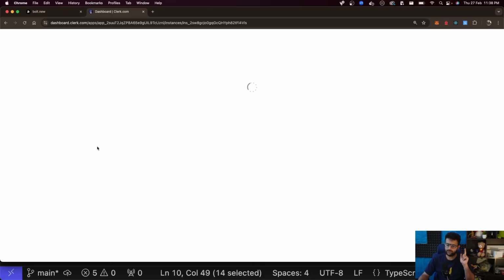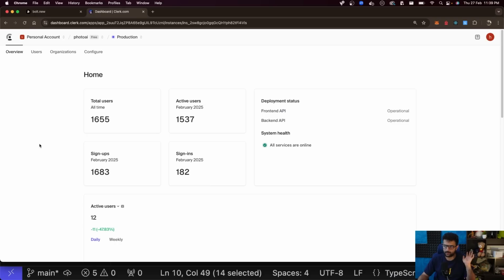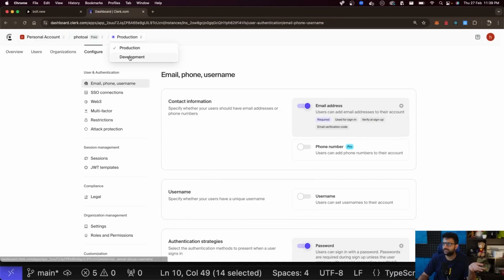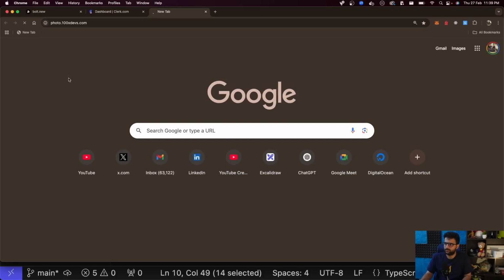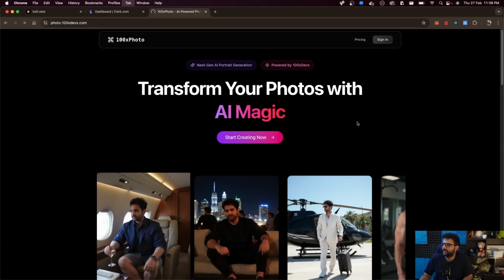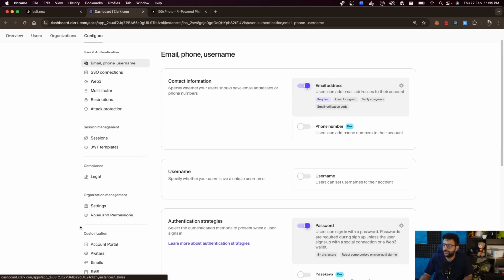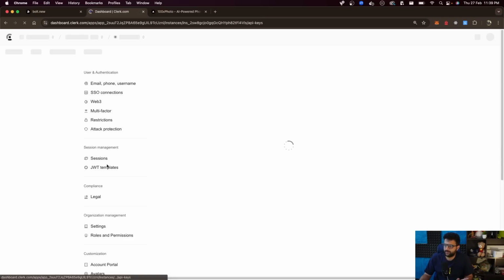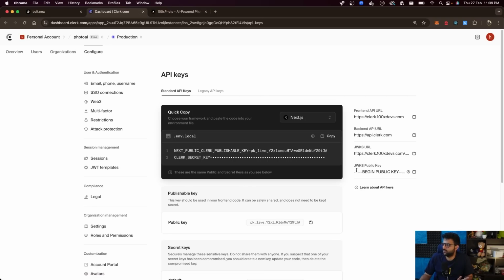One more thing that they give you that makes your life a little bit easier, if you want to use Clerk as the authentication provider but have your own backend, is they let you export public keys. So if I go to my project, for example, I'm using Clerk for photoai.com. If you go to this website and sign up, all of your signups are actually handled by Clerk. When you go to the API key section, you can actually export this public key, and that public key is enough for you to decode your JWT.